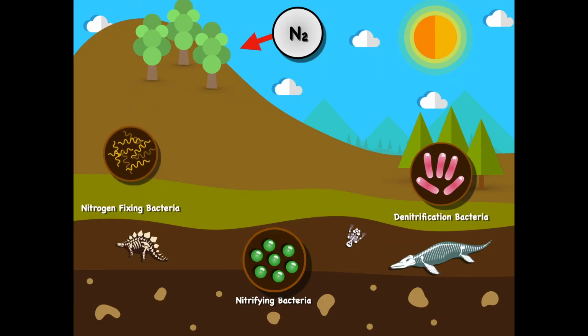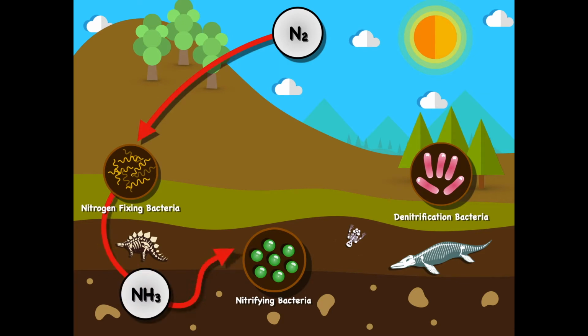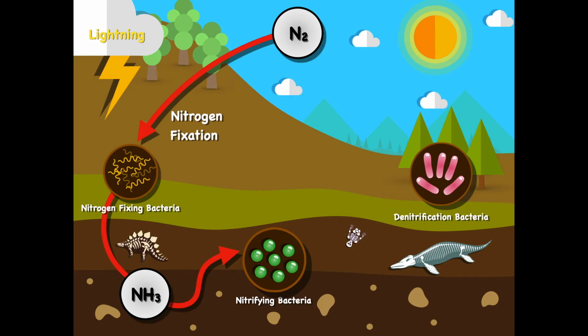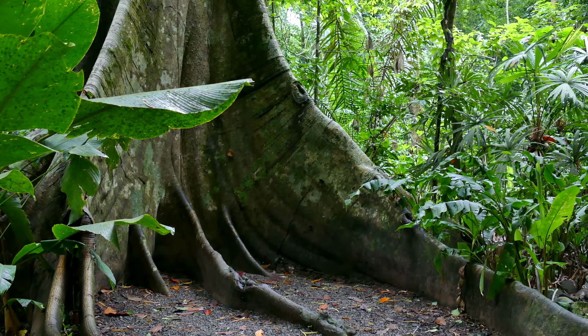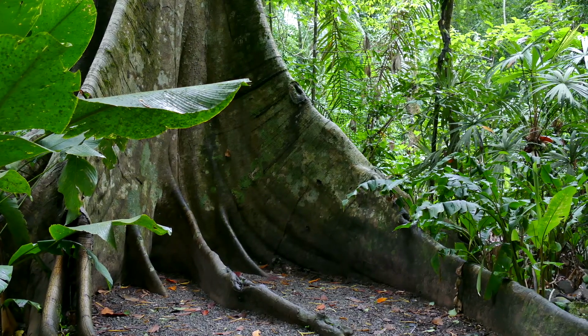So the first part of this cycle is we're going to have a nitrogen-fixing bacteria convert our N2 gas into ammonia, so N2 to NH3. This process can also occur naturally via lightning. Now, this entire process is what we call nitrogen fixation, and this is what plants rely on in order to uptake nitrogen for their proteins and for their DNA.